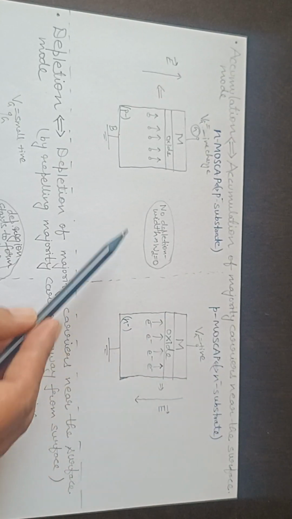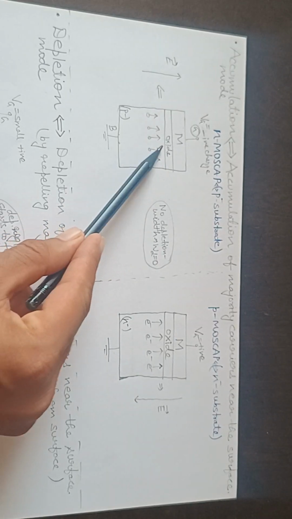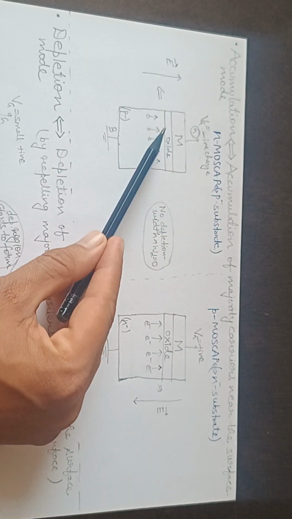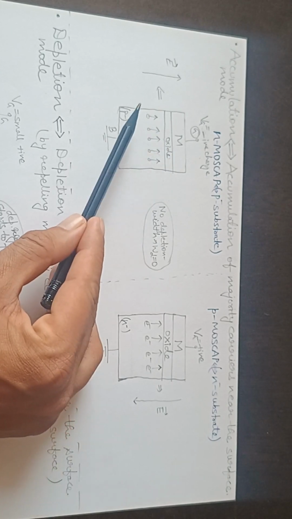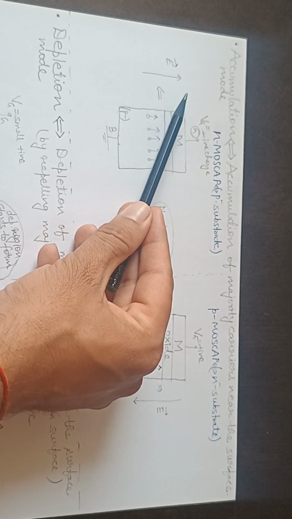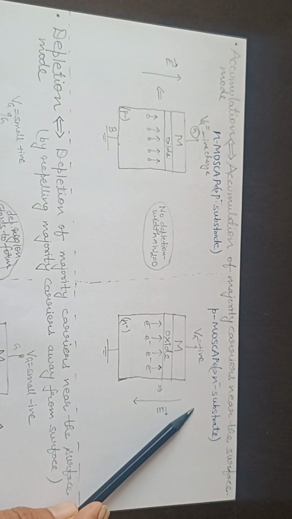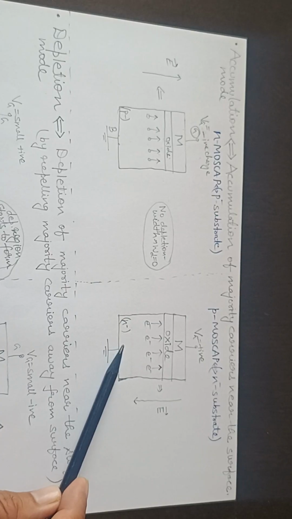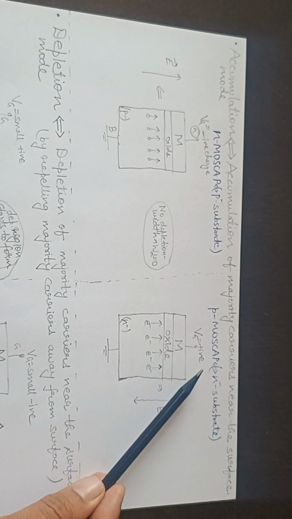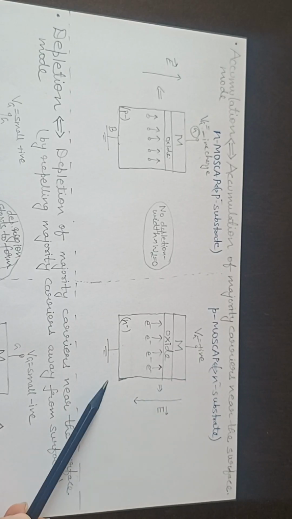So in a p-type substrate, how do you accumulate majority carriers? Obviously we will apply some negative charge here, so that the holes, the majority carriers, can accumulate near the surface. Okay, and electric field will be in this direction, because this side is negative, this side is positive, so electric field will be like this. Whereas if it would be a p MOSFET, then to accumulate majority carriers, which means for n substrate we need to accumulate electrons here, so here you will apply slightly positive voltage on the gate. Okay, and electric field will be like this.